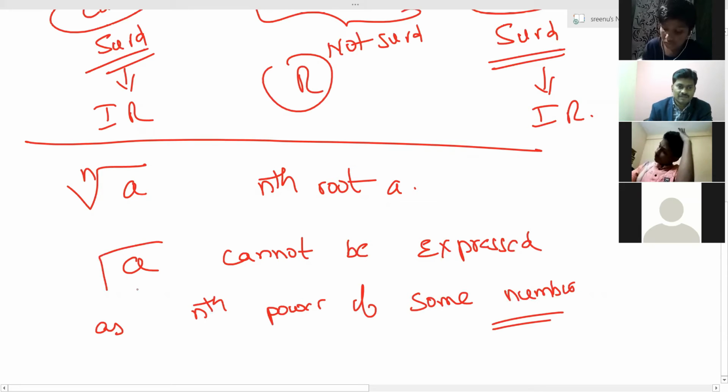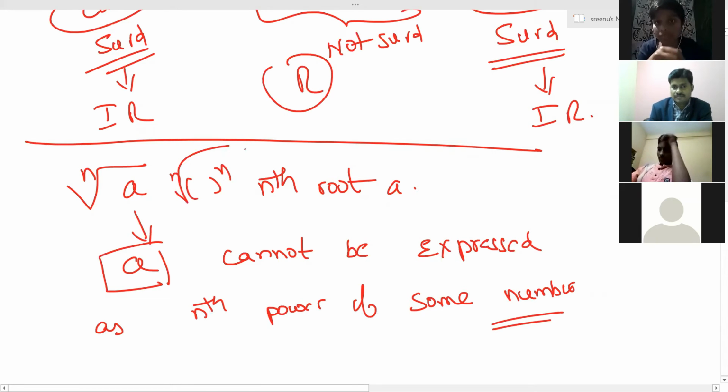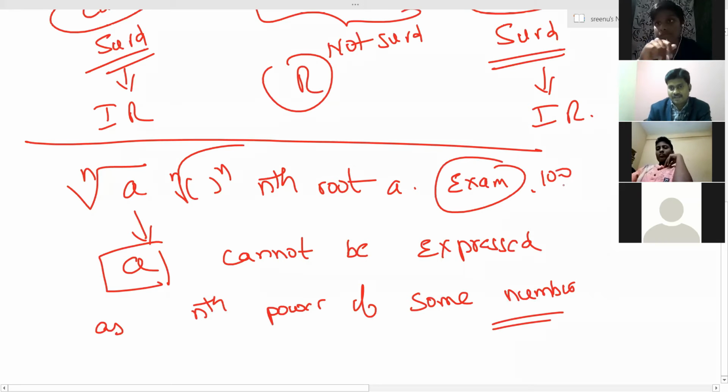See here, A we are not able to write as some power of n. Suppose this is the exam we are conducting: we should not get 100 by 100. If you get 100 by 100, it is rational, it is not a surd. If you get 99, it is a surd. You have to remember like that.